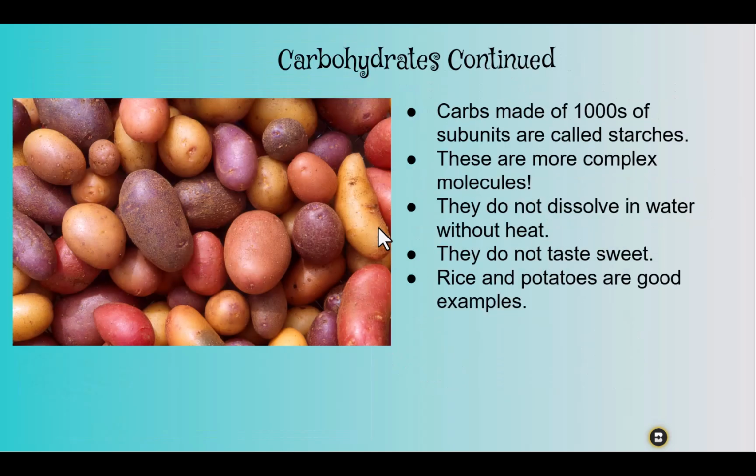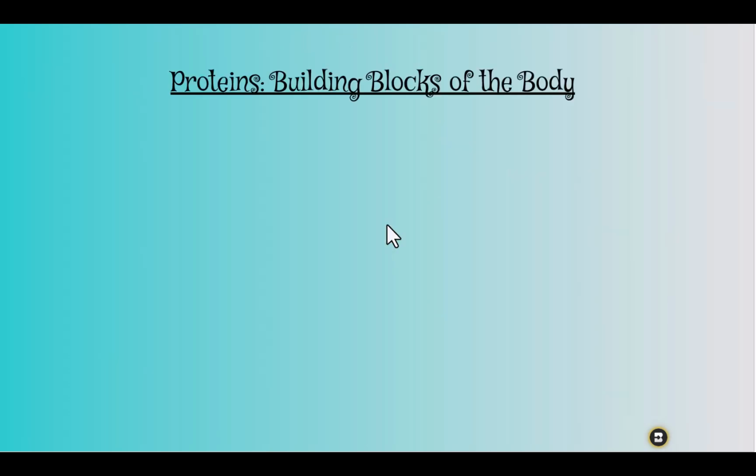Carbohydrates made of thousands of subunits are called starches. They are much more complex molecules. They do not dissolve in water without heat. They do not taste sweet. And some good examples of these complex molecules are rice and potatoes.